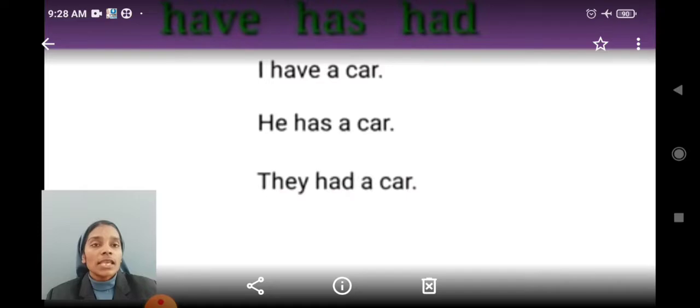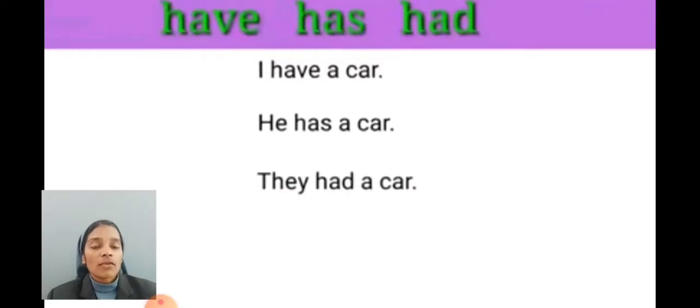Dear students, in another way also we use have, has, had. For example, I have a car, he has a car, they had a car. Here we use has, have, had as the main verb, not as an auxiliary verb.